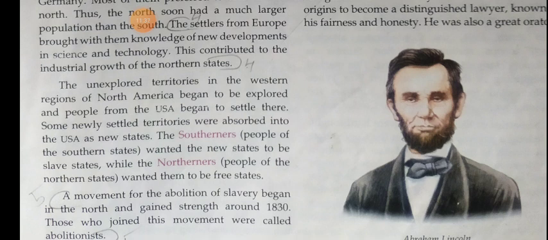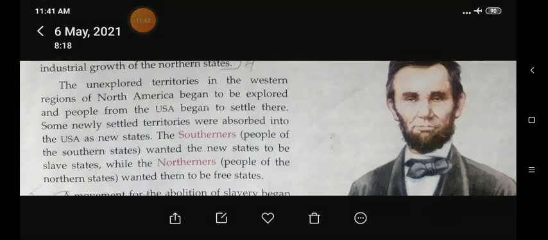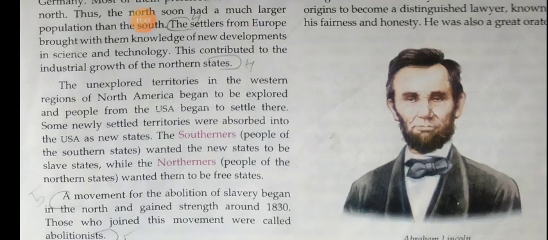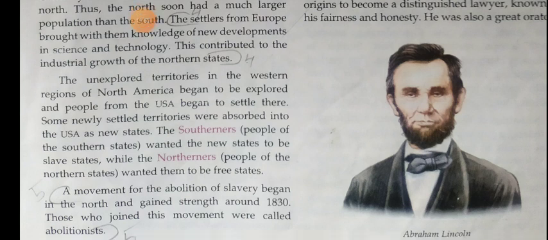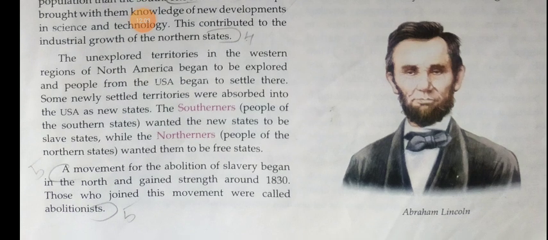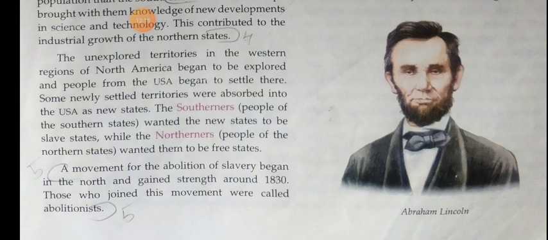The southerners wanted the new states to be slave states, while the northerners wanted them to be free states. The South supported the slavery system, and the north wanted abolition of slavery. A movement for the abolition of slavery began in the north and gained strength around 1830. Those who joined this movement were called abolitionists. So the northern people worked for the abolition of slavery, and they were called abolitionists.